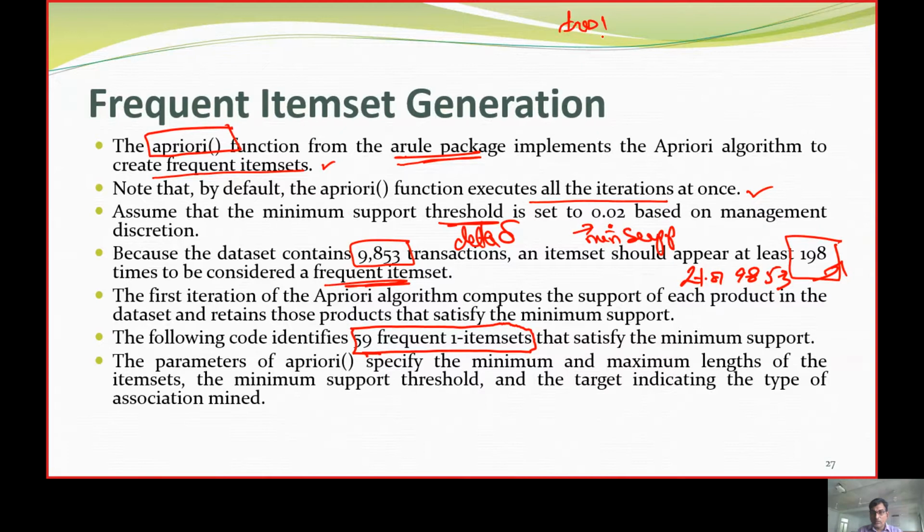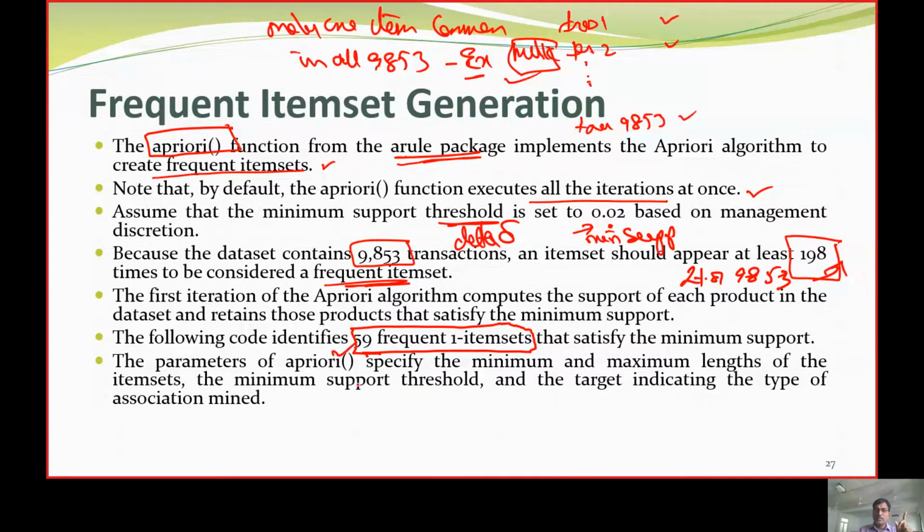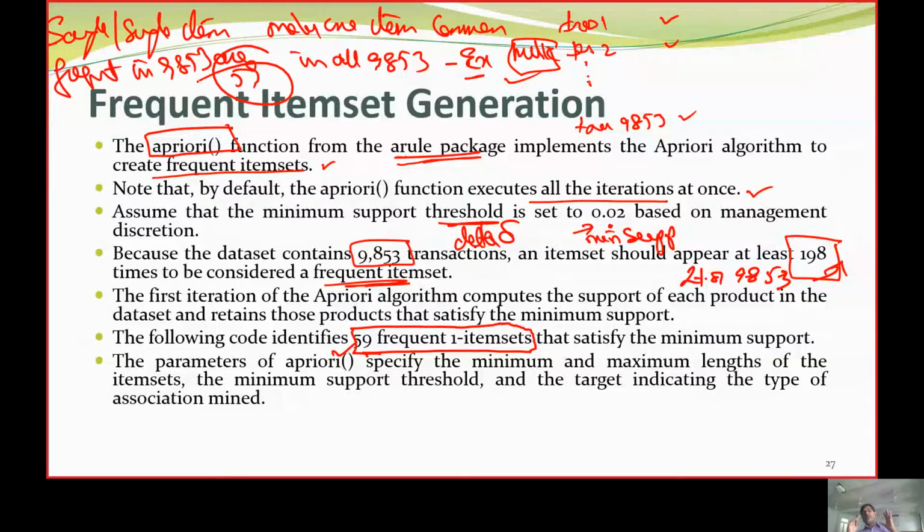So milk is appearing, milk is appearing, milk is appearing. This way, these items are going to be frequent single items. So single items, frequent: 59 items, if they are one item set, then they are common in 9853.